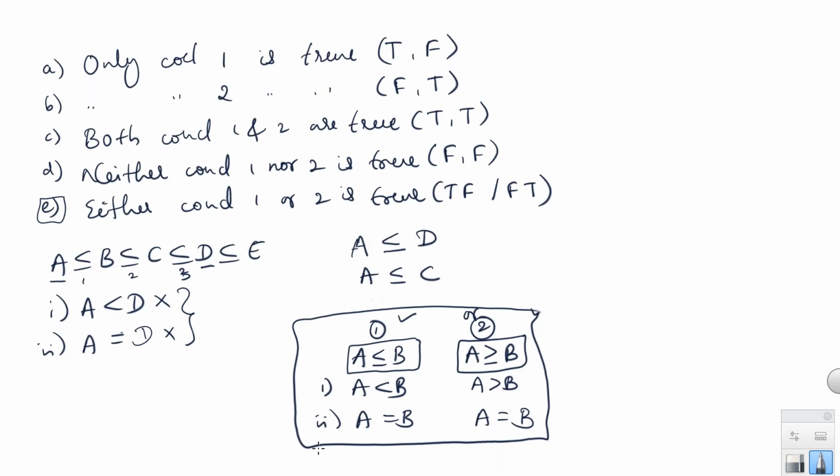Right, so these are the basic concepts. Most of the questions are based on only these four concepts. One is, if all the symbols are same, we have to take the same symbol as the answer. If there are any opposite category symbols, then no conclusion. If there are same category symbols like less than or equal, then the first priority is less than. Greater than or equal to, then the first priority is greater than.